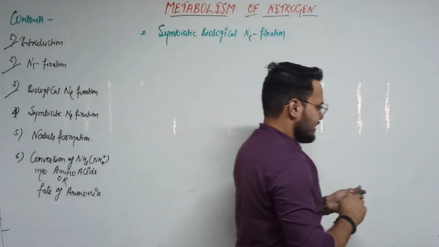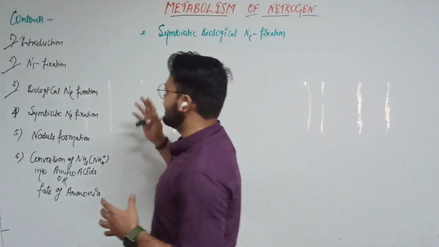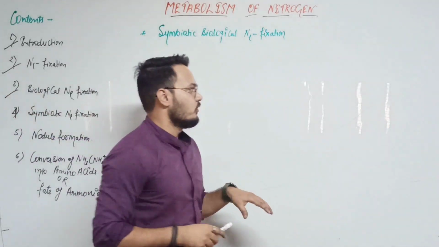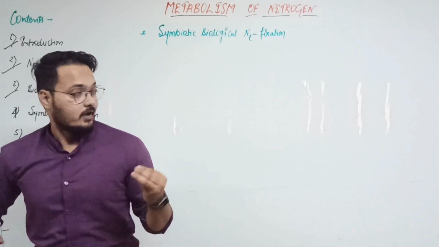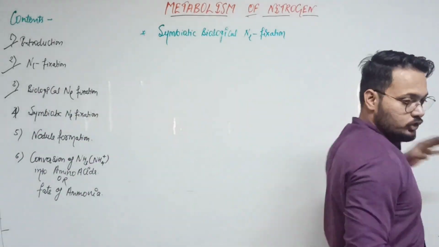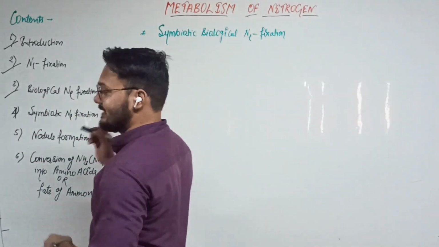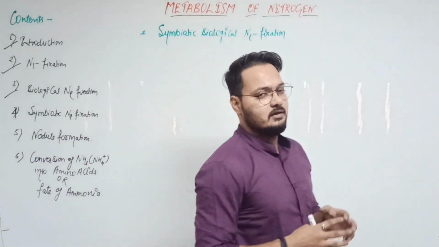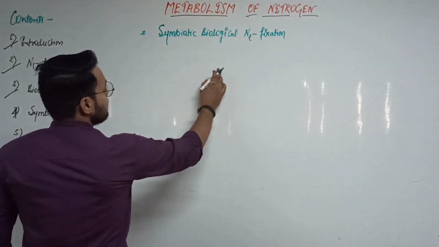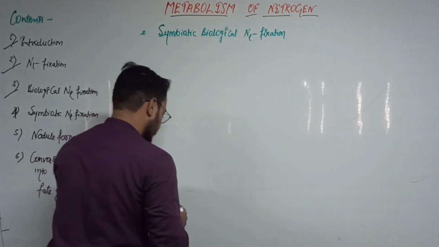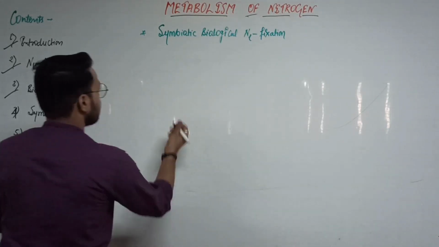Several types of symbiosis relations are found on the earth. Among them, we will read some today, and we will discuss them very briefly. Several types of symbiotic relations.